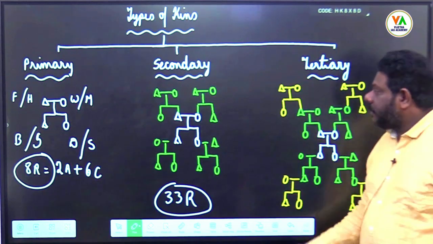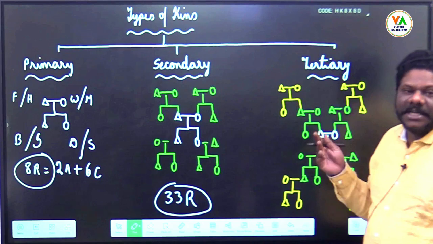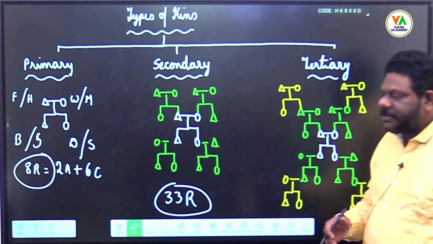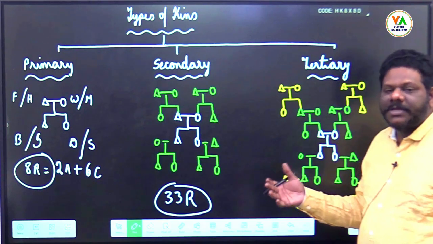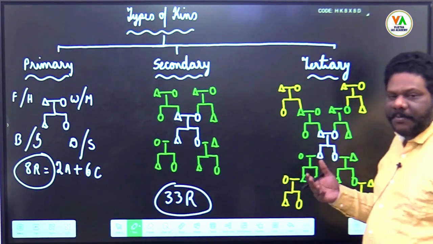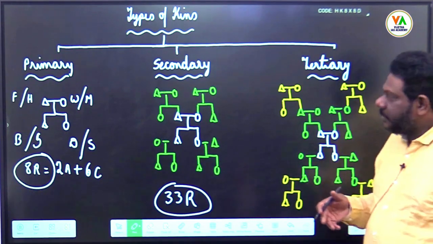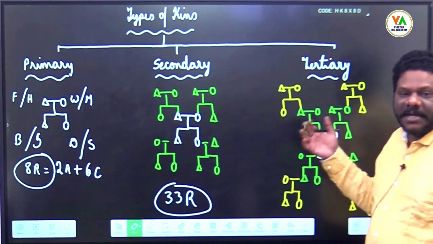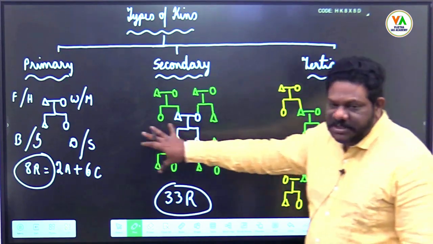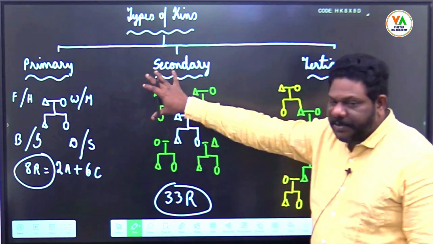See, actually this concept of primary, secondary and tertiary kins keeps changing. Say for example, before your marriage, your primary kins are your siblings and your parents, isn't it? But once you get married, then your primary kins will be your spouse along with your children, isn't it? But we can only define primary, secondary and tertiary kins by keeping a particular family as a constant. So in this case, we have kept this family as a constant and we have described with respect to that one.